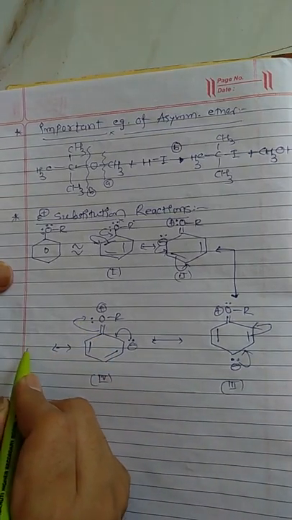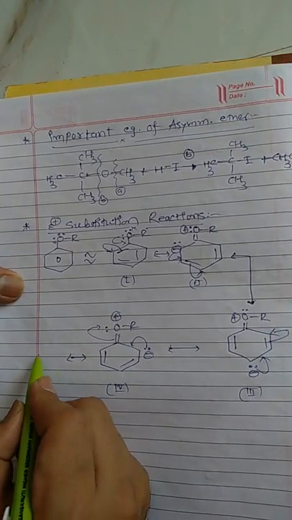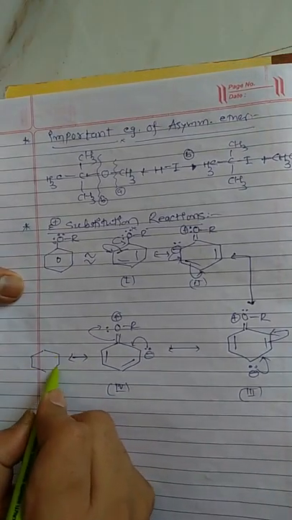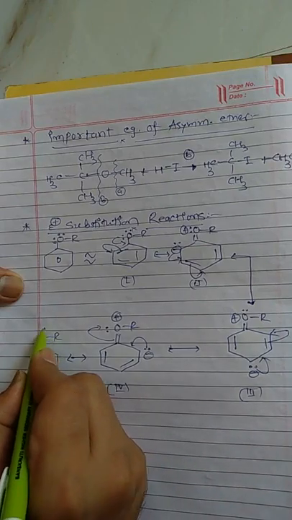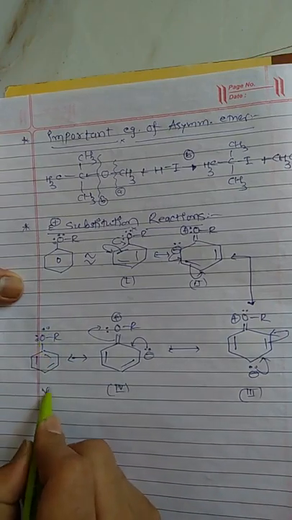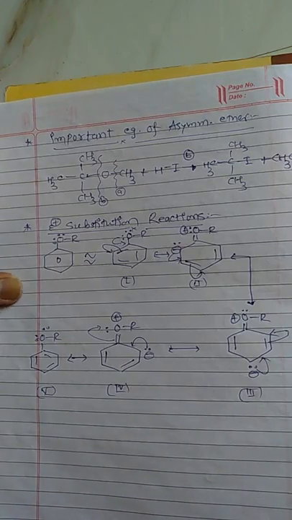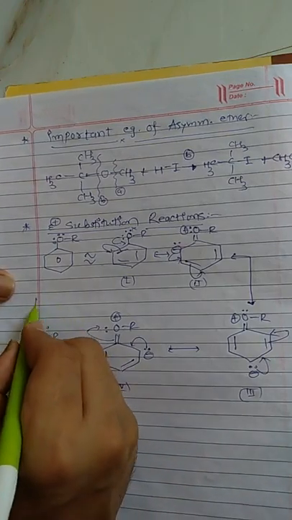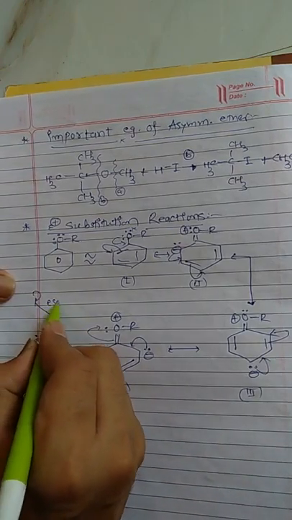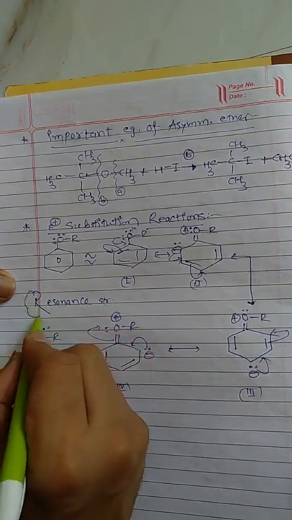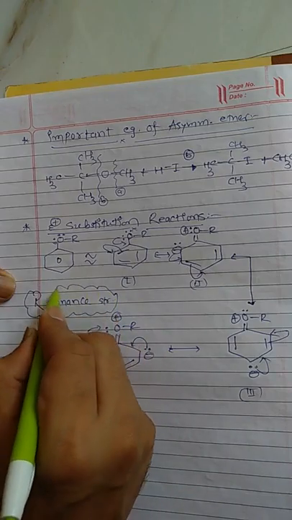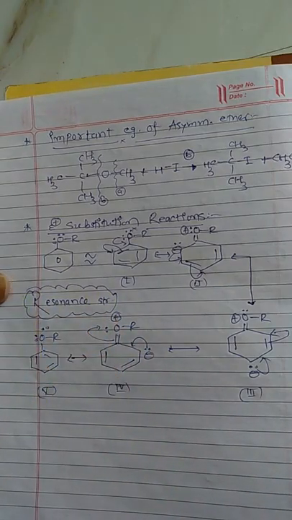So we have our original structure, OR having 2 non-bonding pairs of electrons. This is structure number 5. So here we get resonance structures which make it very stable.